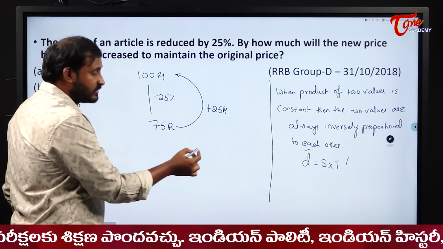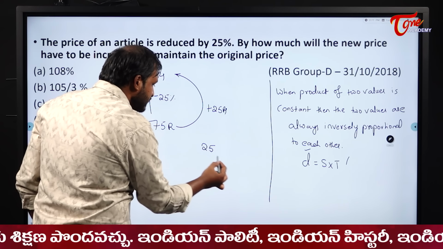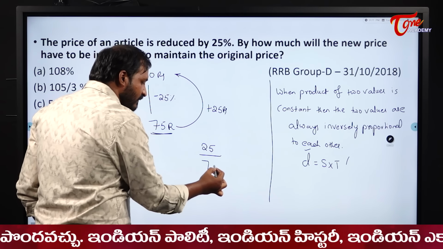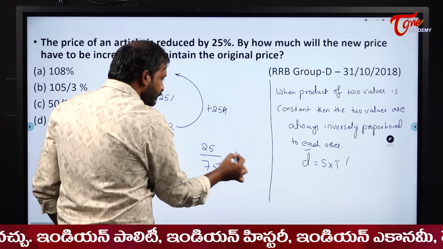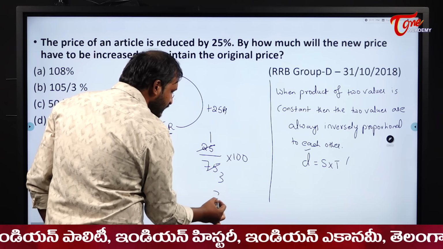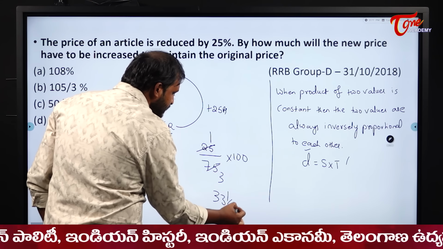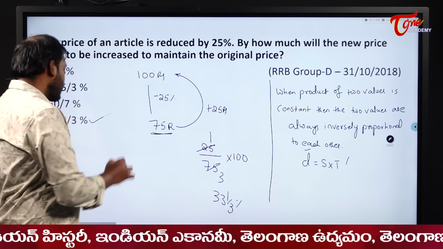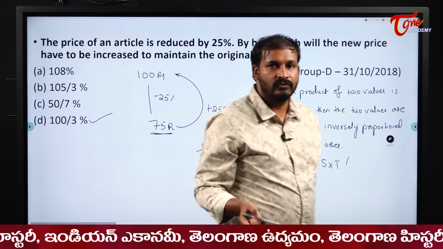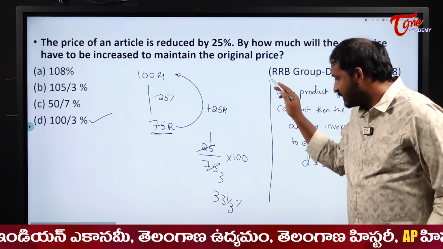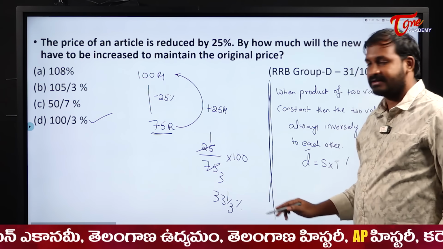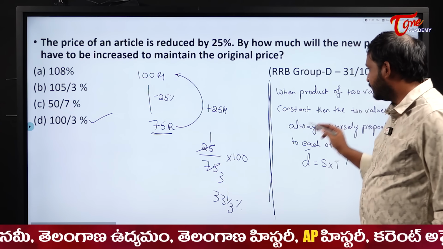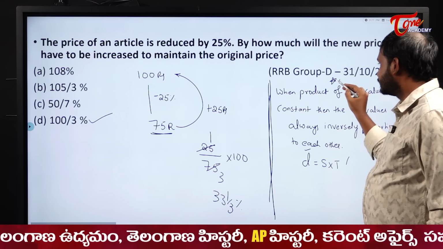So how much is it? 25 by 75. Why? Because my new value is 75, into 100. 3 times. 100 by 3 means what? 33 1 by 3. So that means it should be once again increased by 33 1 by 3, that is 100 by 3, to restore it to the original value. Students, this one we will use later, but just note it down.